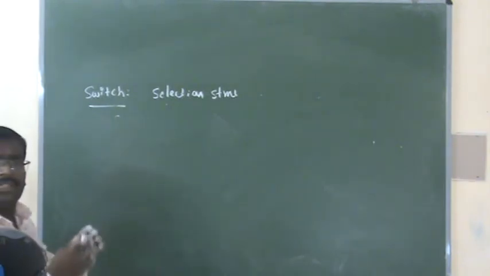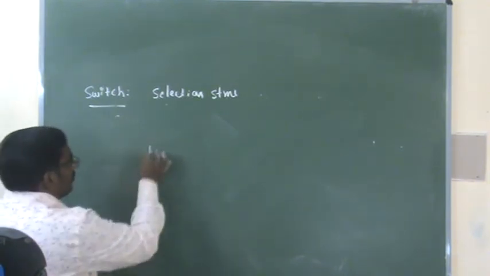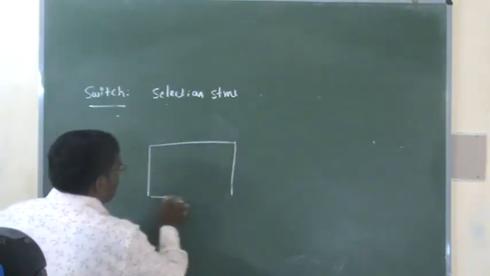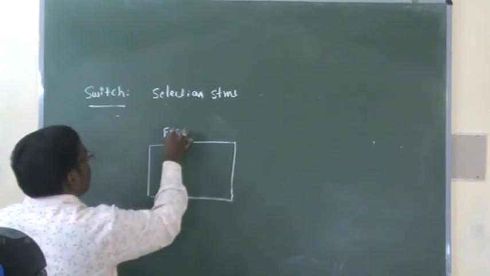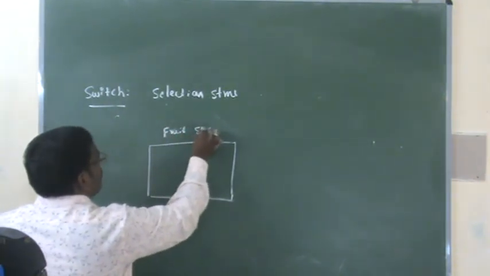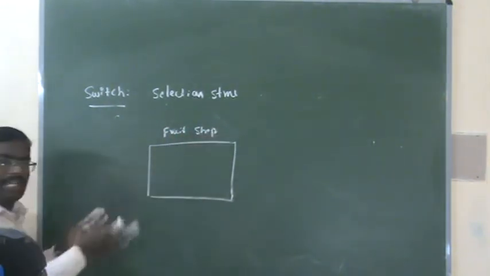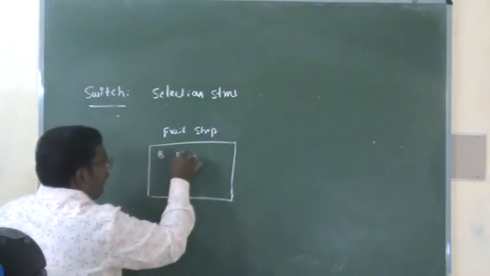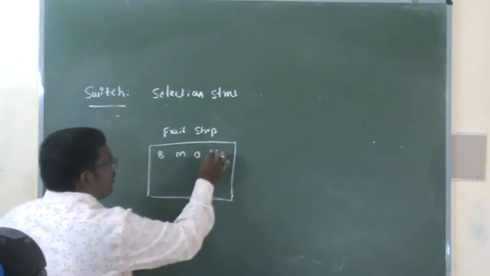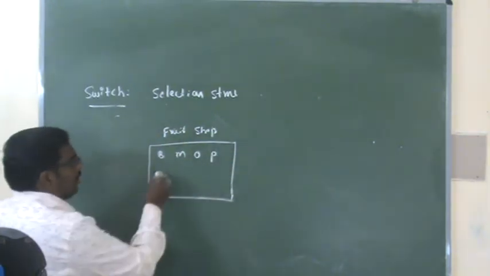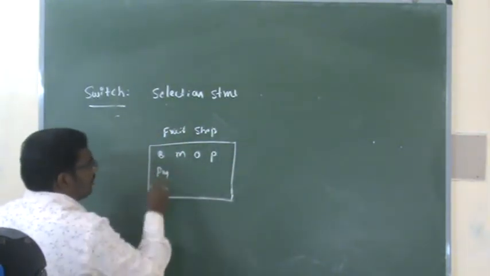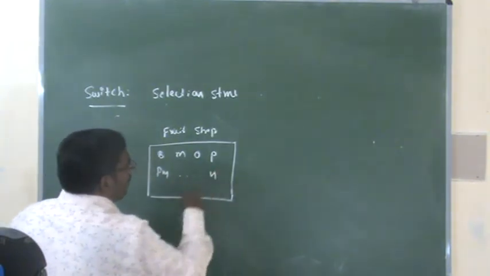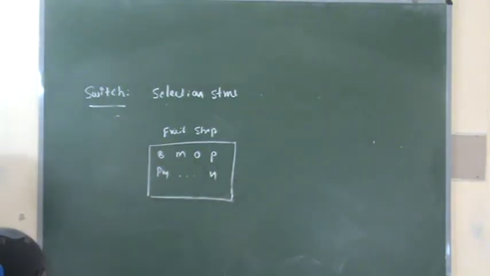Suppose when we are visiting any fruit shop, in the fruit shop we have different types of fruits like banana, mango, orange, papaya, pomegranate. Like this we have n number of fruits.